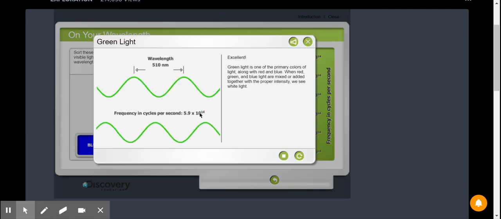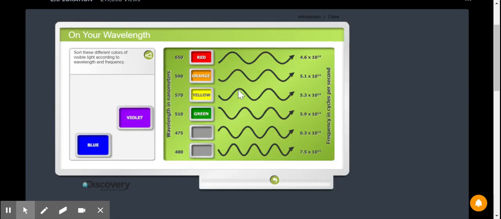Excellent. Green light is one of the primary colors of light, along with red and blue. When red, green, and blue lights are mixed or added together with the proper intensity, we see white light. I think that you guys worked on the primary colors in the color wheel with Mr. Van Bekoven this year. So you should be able to see that they're getting to be closer together, and there are more of these bumps on them. Let's see, Roy G. Biv, blue.